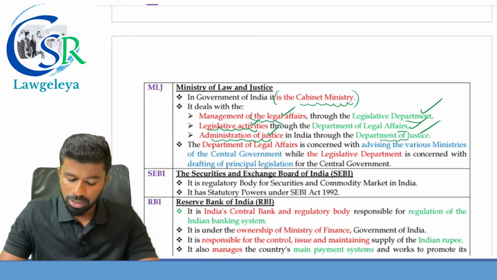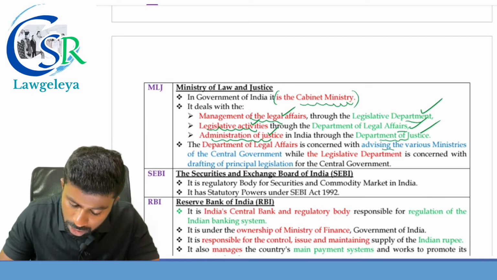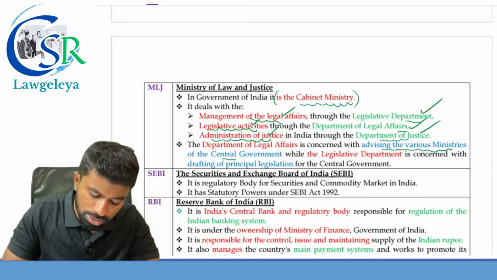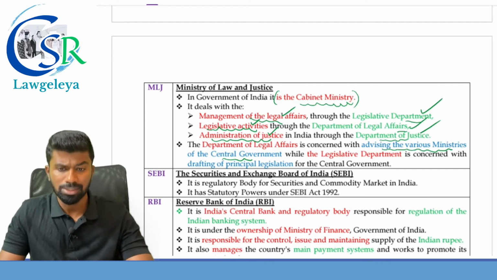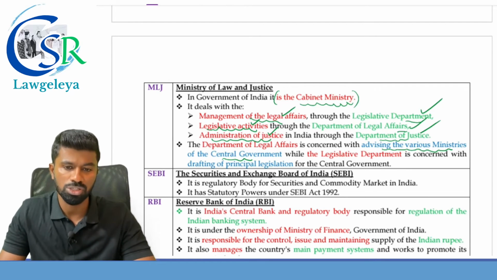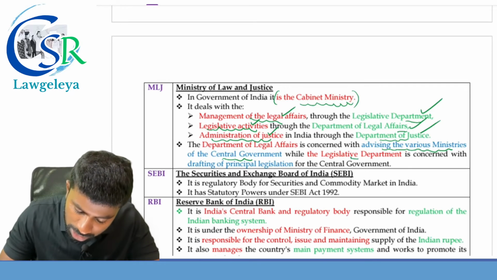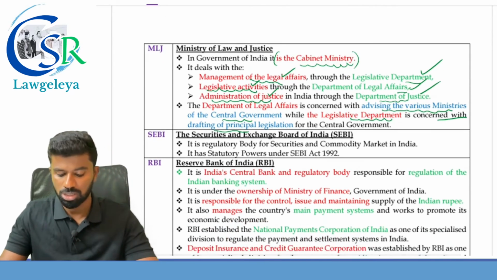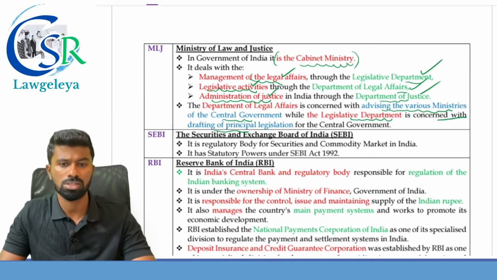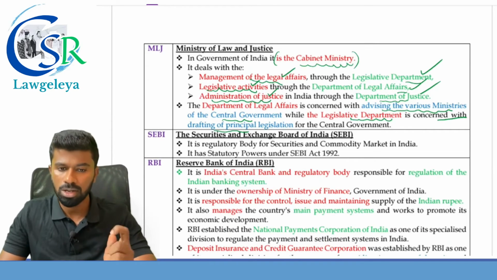The Department of Legal Affairs is concerned with what? Advising the various ministers of the central government. While the Legislative Department is concerned with what? Drafting up principal legislation for the central government. This is the work of whom? The Ministry of Law and Justice.